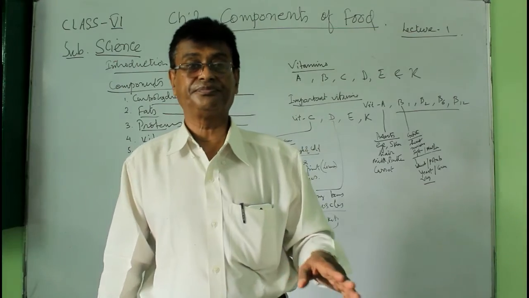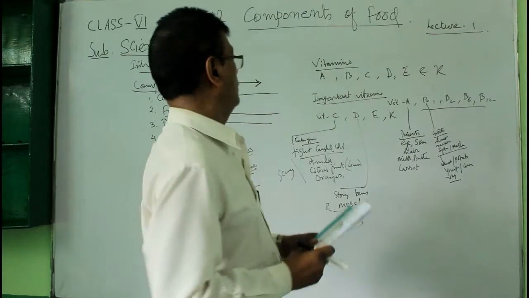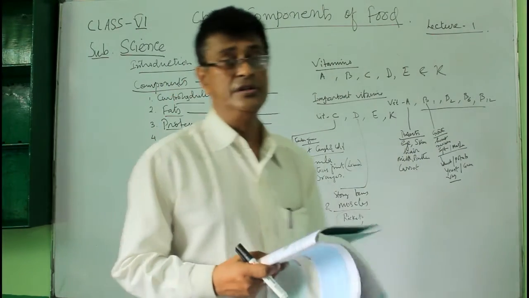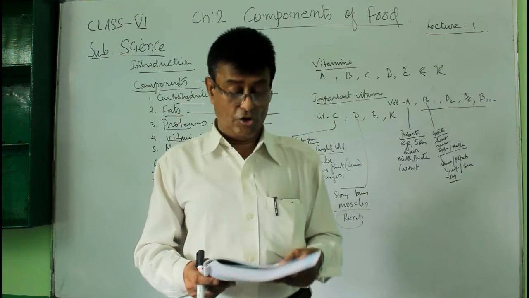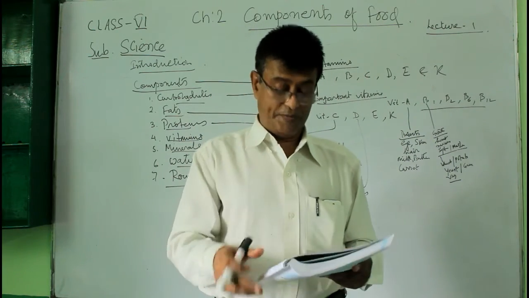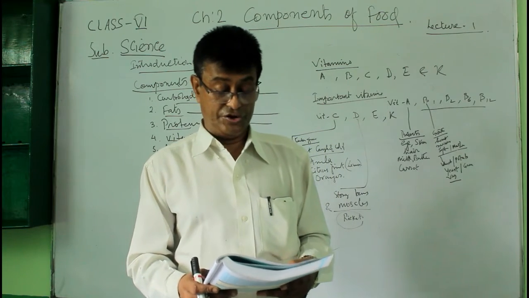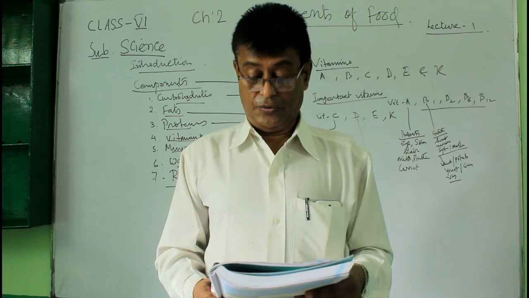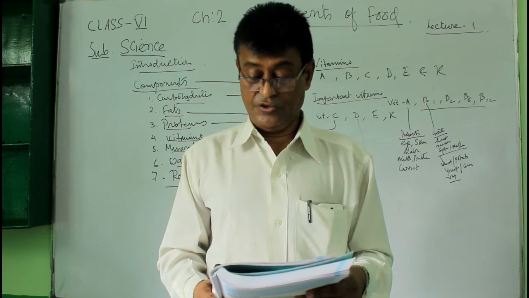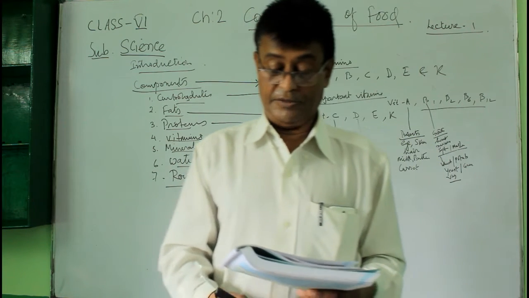Well, children, right now we are going to the next phase. You have come to know regarding the components of food, and I have already explained it. Now here are some very short answer type questions which are given in your book, page number 16. So we have discussed today the very short answer type questions. First one, name the nutrients present in our food which give mainly energy to our body. So which food gives you the energy?